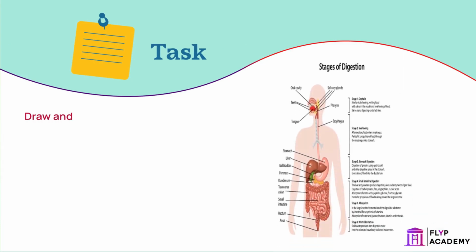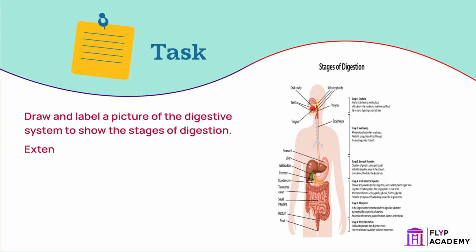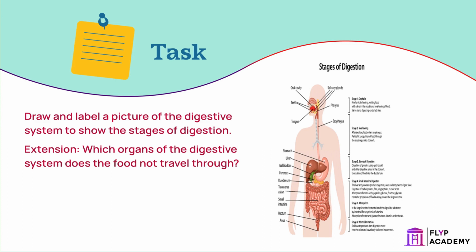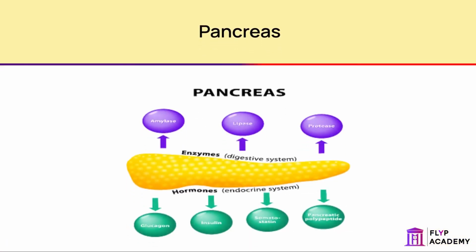Task. Draw and label a picture of the digestive system to show the stages of digestion. Extension. Which organs of the digestive system does the food not travel through? Although part of the digestive system, the food does not travel through the liver, gallbladder, or pancreas. These organs, however, do have important functions.